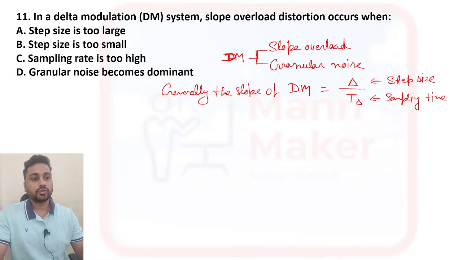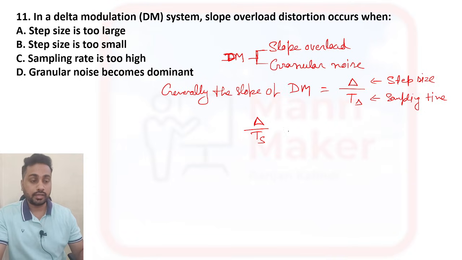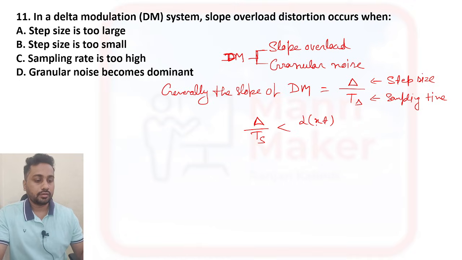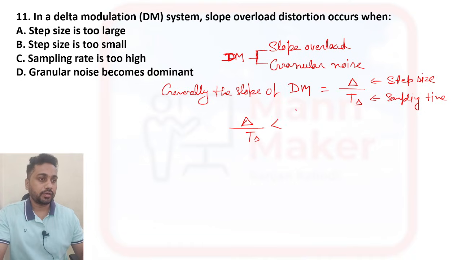So whenever del by Ts is less than or equal to dx(t) by dt, this is the equation for delta modulation.